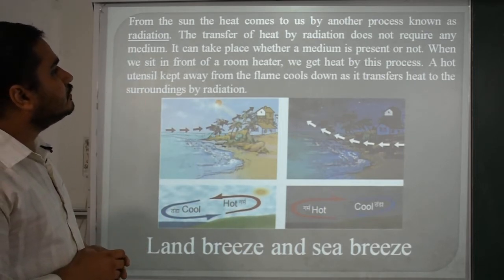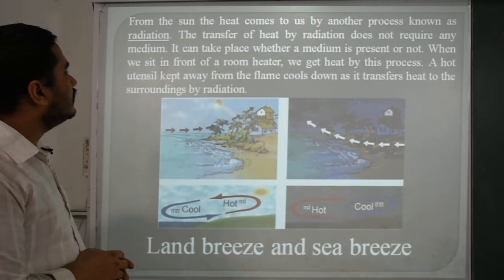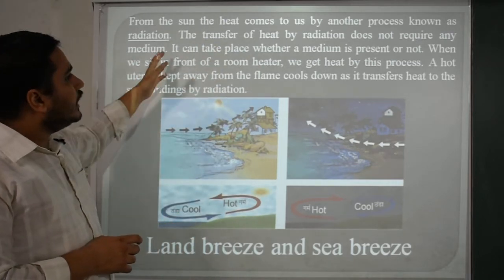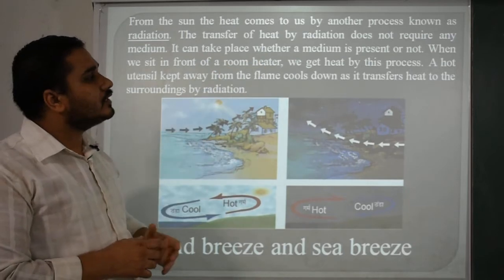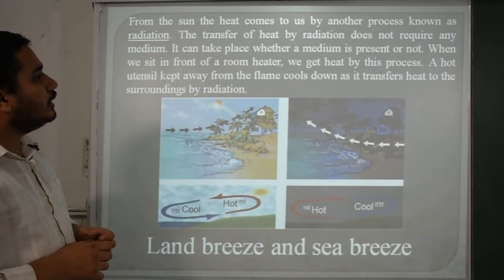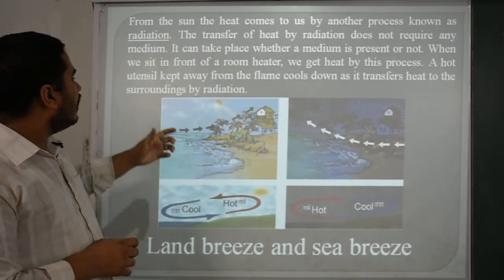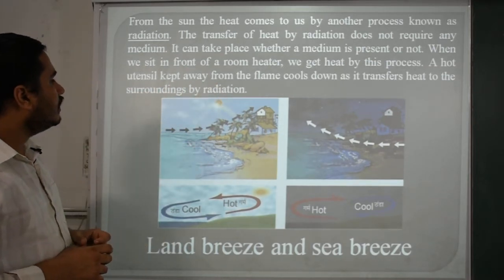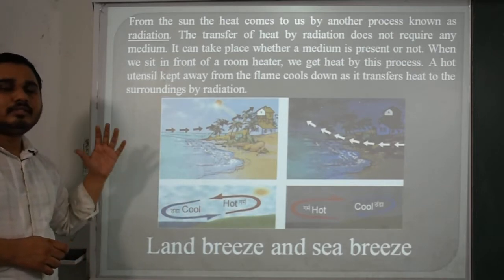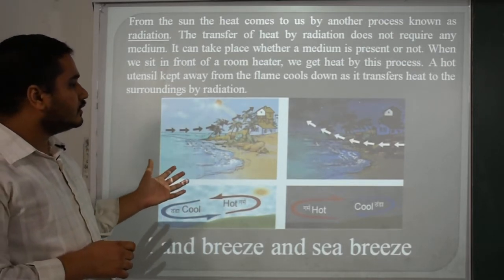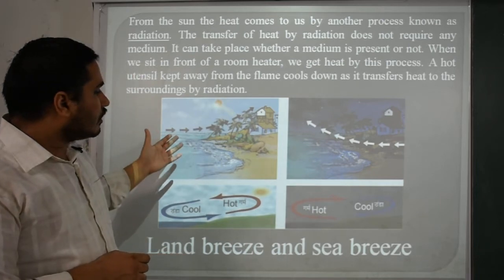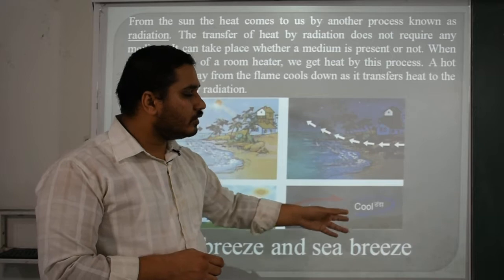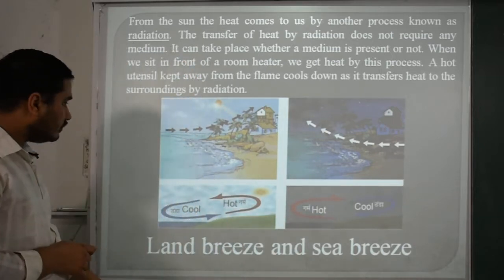From the sun the heat comes to us by another process known as radiation. The transfer of heat by radiation does not require any medium. It can take place whether a medium is present or not. When we sit in front of a room heater, we get heated by this process. A hot utensil kept away from the flame cools down as it transfers heat to the surroundings by radiation. This example is very clear about these things. That is, in the daytime what kind of cool or hot air will blow, and at night time what sequence of cool and hot air will blow.